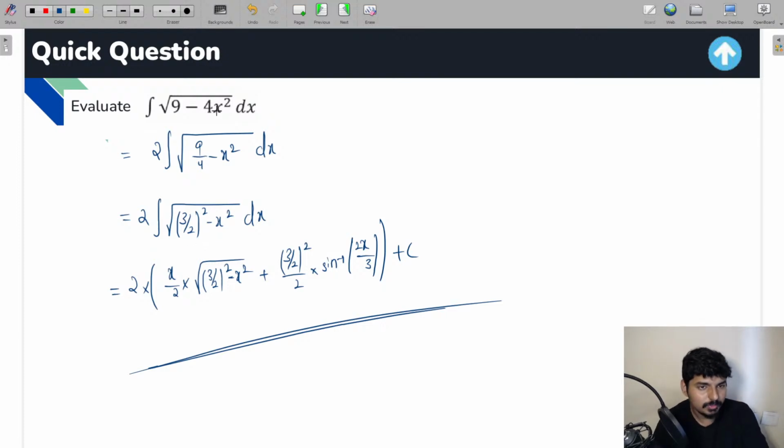Again, I'm telling you, whenever you find this type of integral, just modify it and write it in the standard form, then apply the formula. From that, you are going to get the solution. So I hope this question is clear for all the students out there.